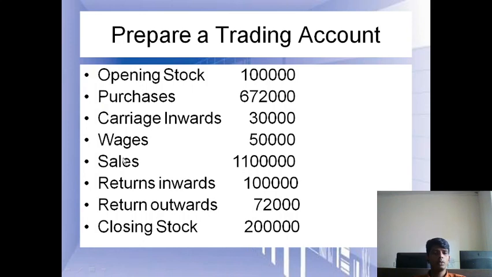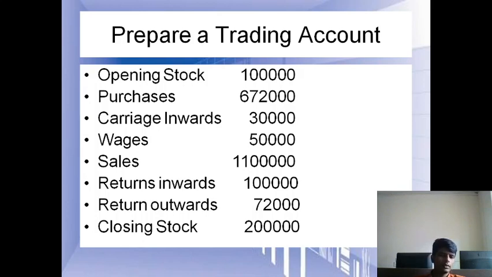Then let's come to the sales, that is 11 lakh. That sales amount we are going to record on the credit side, by sales. Then we'll check whether any returns are there or not. Yes, there is a return inwards of rupees 1 lakh. Return inwards is nothing but sales return. So out of 11 lakh I am going to subtract 1 lakh, and we get 10 lakh. That 10 lakh will be the sales amount.